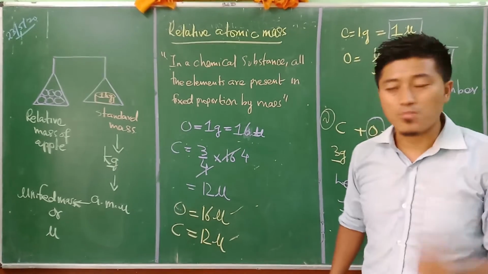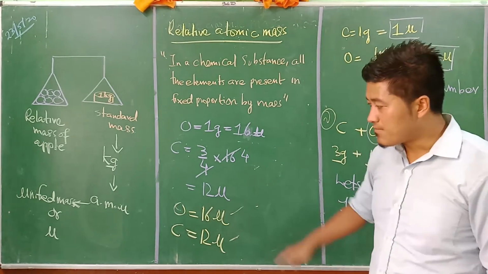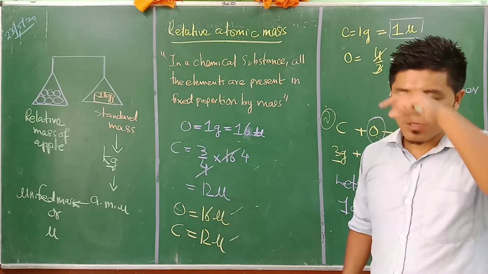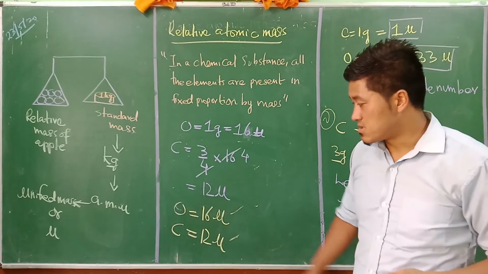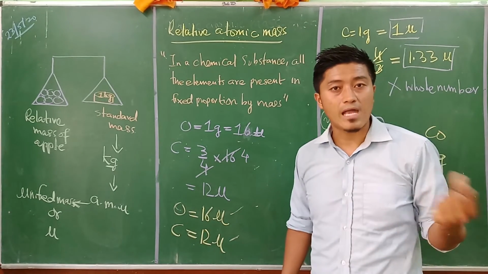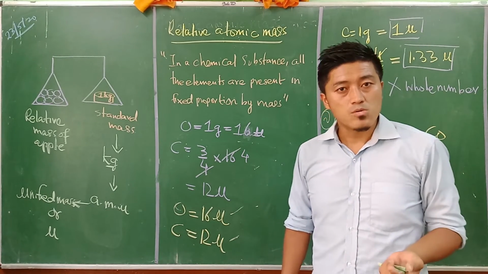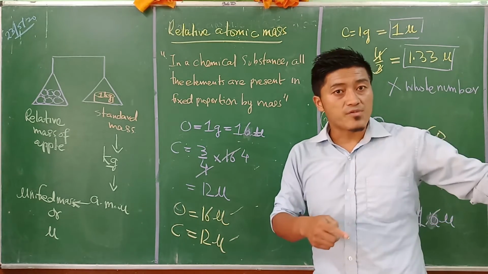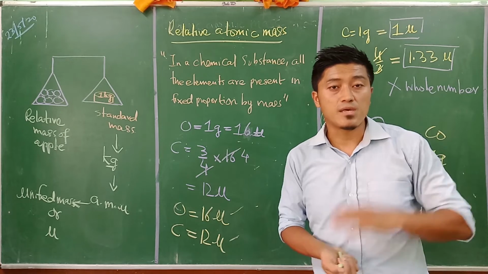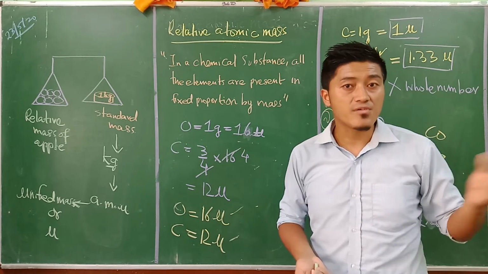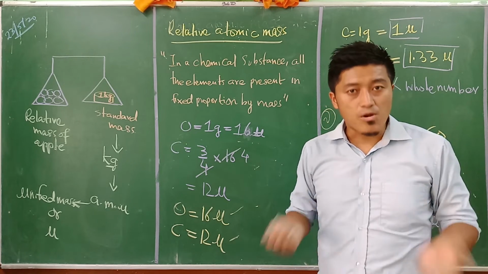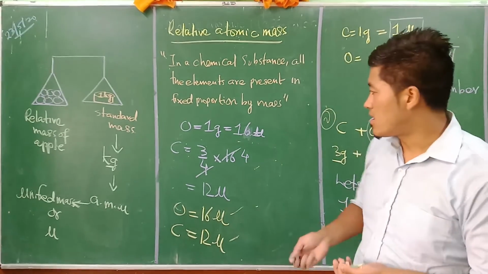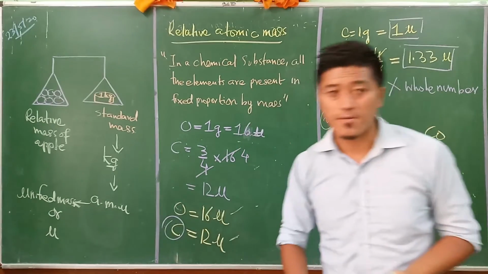But again we are facing one problem here. At that time, using that particular concept, what people noticed was that oxygen was not reacting with all the elements discovered at that time. So if oxygen is not reacting with other elements, then we won't be able to find the relative atomic mass of the other elements also. So there is a problem again in that. So what they did, they took the example of carbon here.